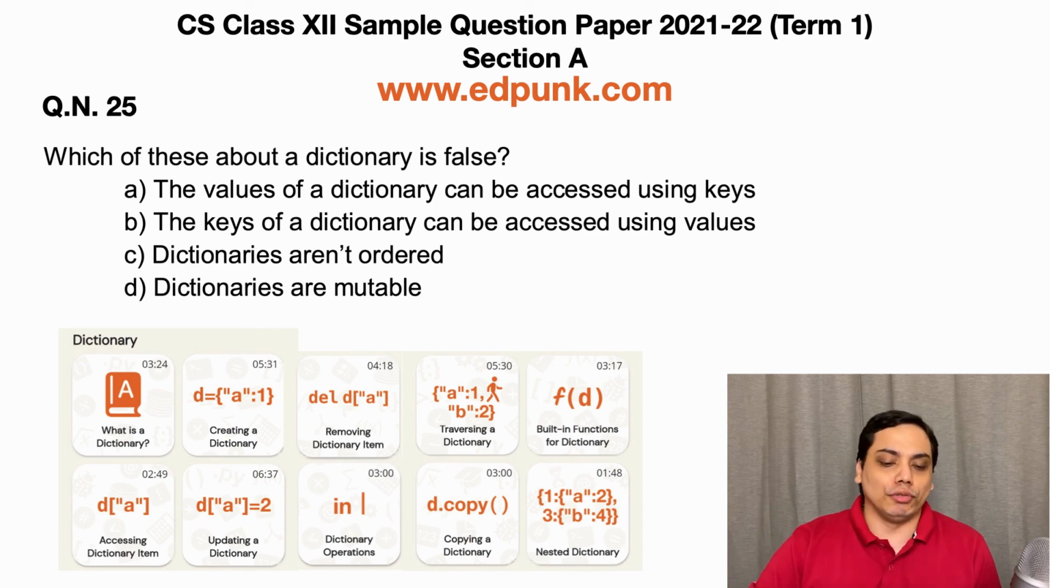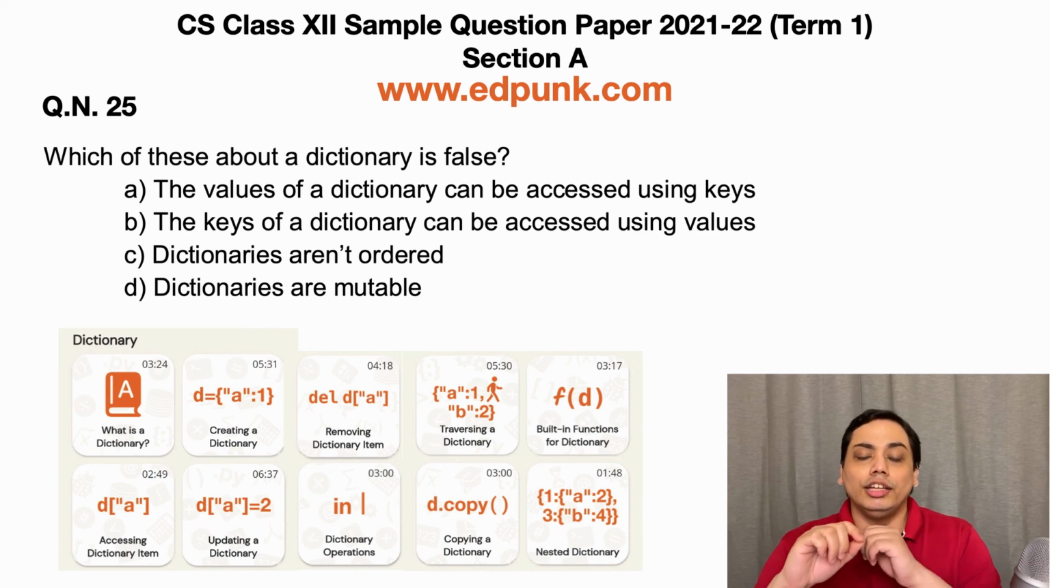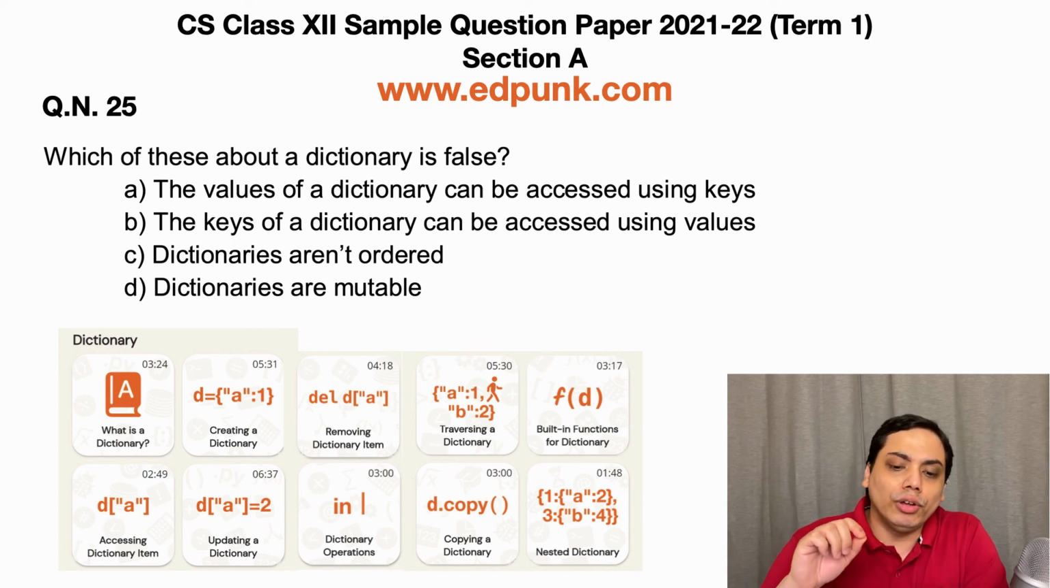So coming back to this question, option A, yes, the dictionaries are indexed by keys and values can be accessed using these keys. So option A is correct. Option B, keys of dictionary can be accessed using values. Now this is false, because you cannot access keys using values. You can only access values using the keys.